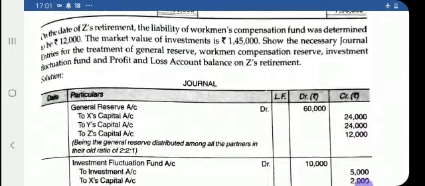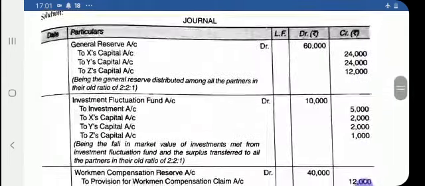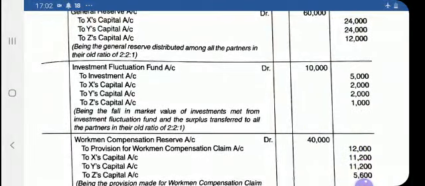If you show the journal entries individually: general reserve account debit, and it is all transferred to X, Y, Z in their old profit sharing ratio 2:2:1. So general reserve is debited and all partners' capital accounts are credited. Regarding the investment fluctuation fund, there was a fluctuation in the price of investment.